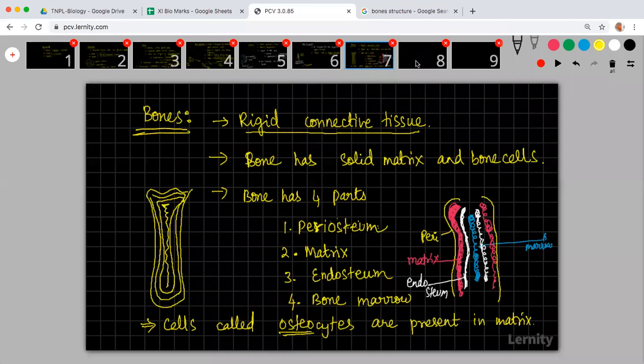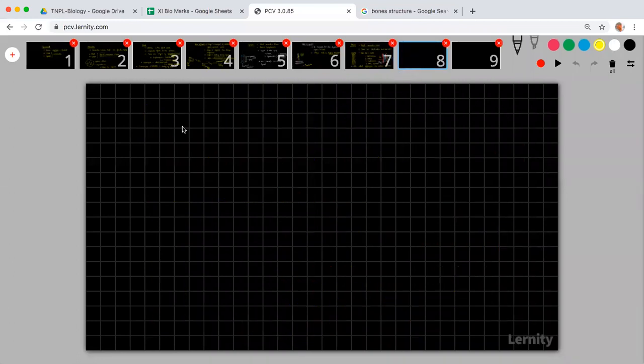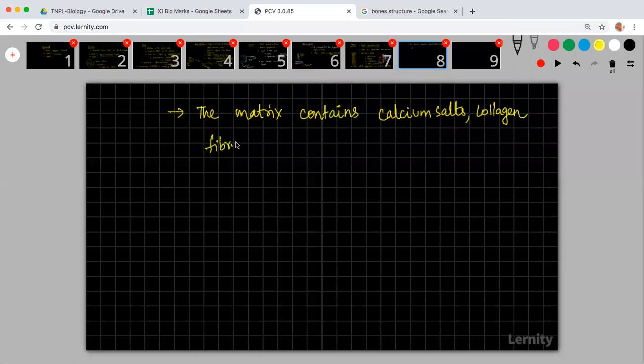Okay, now moving on further. The matrix contains calcium salts, collagen fibers, and osteocytes.